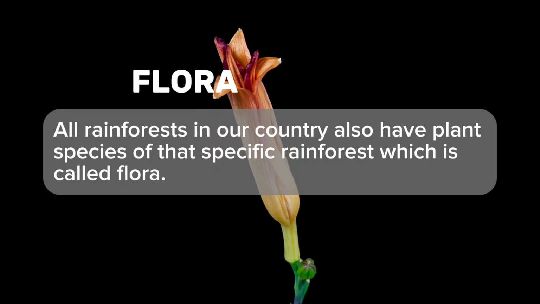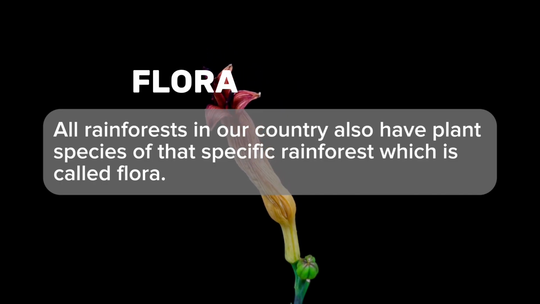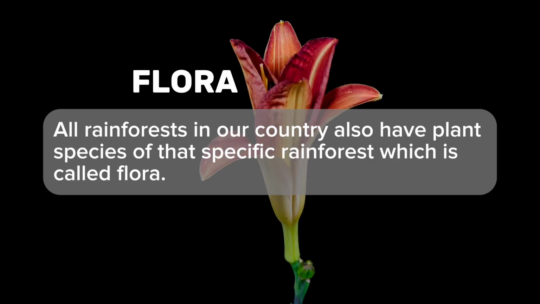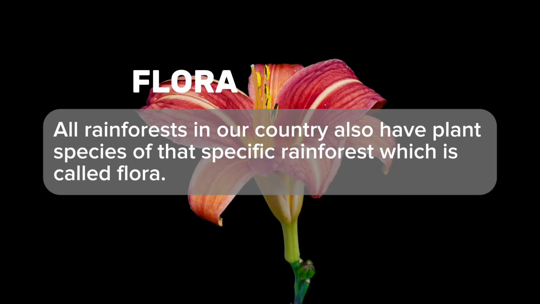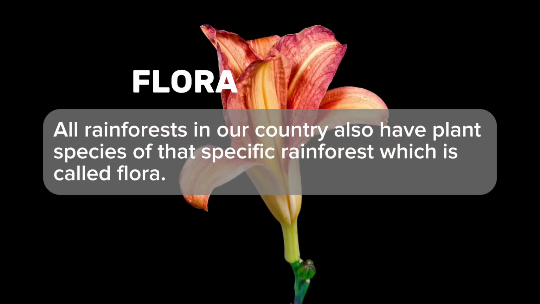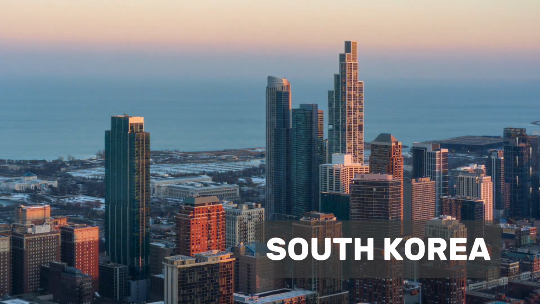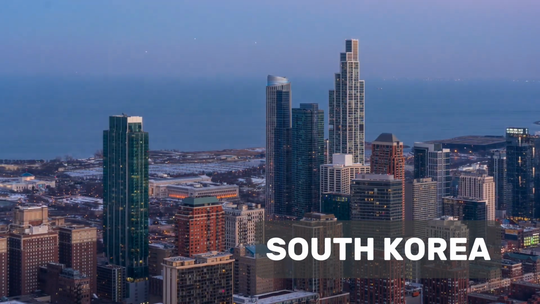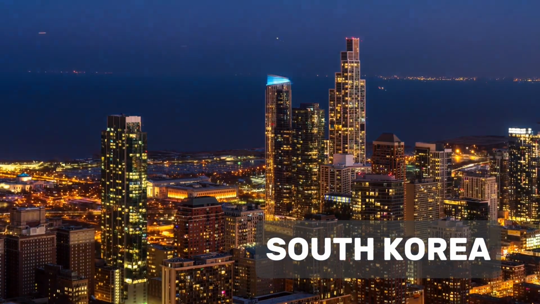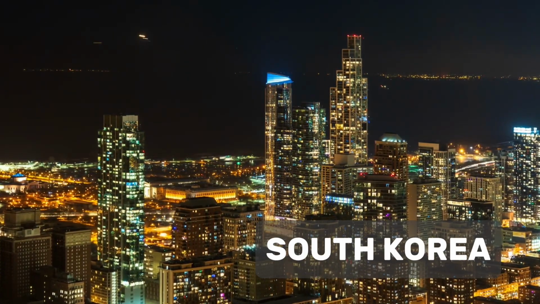But both flora and fauna play an important role in ecological balance, as flora release oxygen into the air, and fauna release carbon dioxide, which flora need to be able to convert into oxygen. South Korea has many natural areas and wildlife, including national parks, the Demilitarized Zone (DMZ), and the Korean Rose, the national flower.